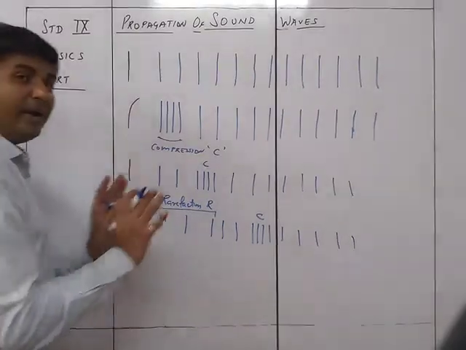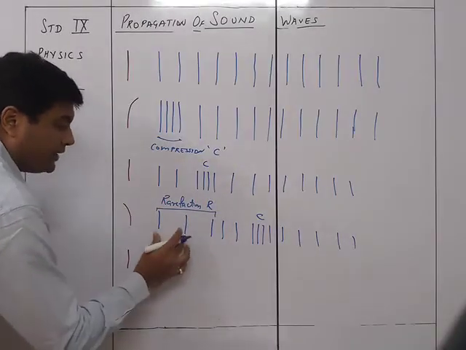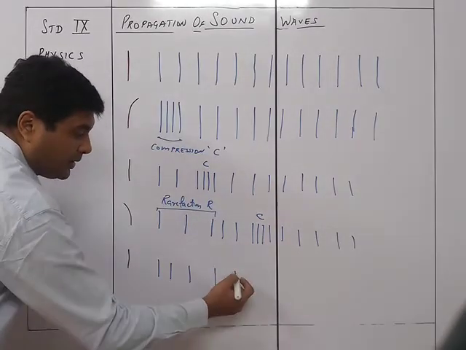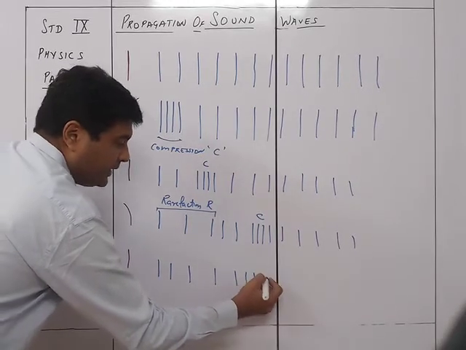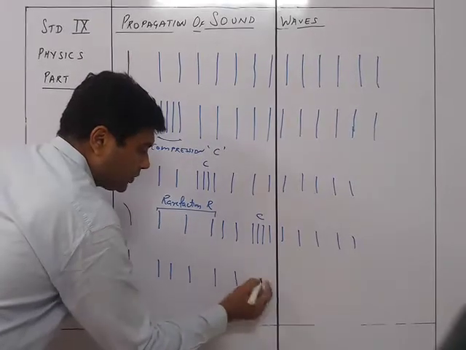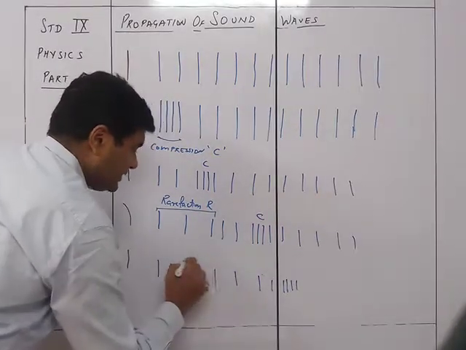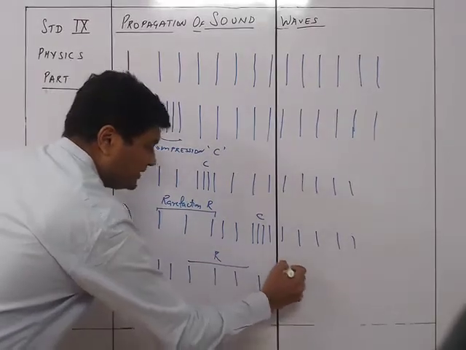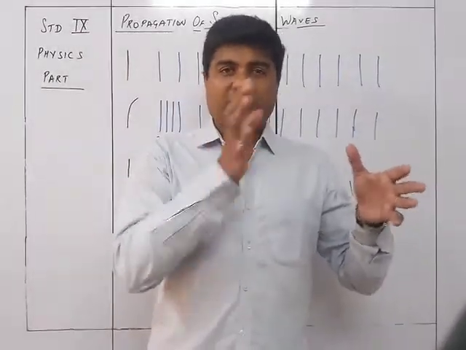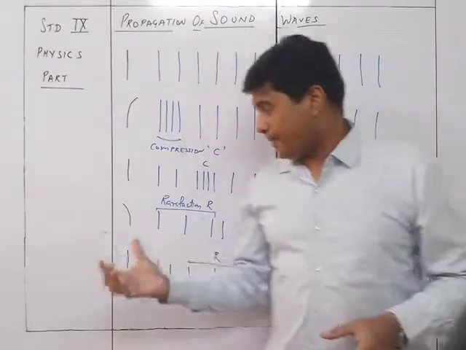And hence when it comes to normal, यहाँ पे इधर पहले दो normal हो गए, then there is a rarefaction part. So there will be the rarefaction, and then some part, and then it will be just missed out over here, and then there will be this kind of a compression. So this is going to be the rarefaction, this is the compression. So you can see that the rarefaction and compression are alternate. Rarefaction and compression are going to move through the material medium from one point to another point.